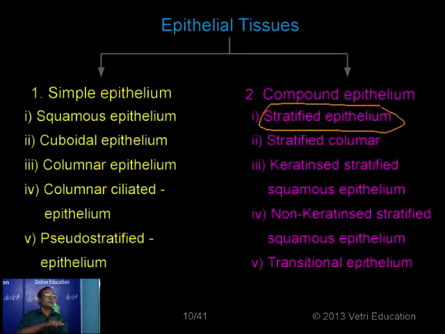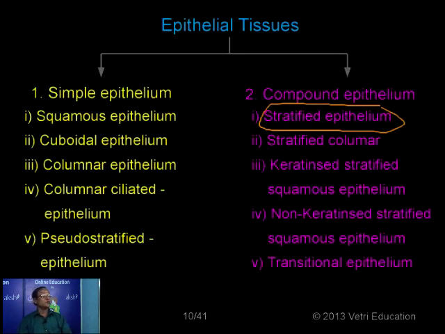Here the squamous epithelial cells are arranged in many layers, but the outermost layer of cells is dead in nature, and they are provided with keratin, a kind of fibrous protein. Even in your palm you can see keratinized epithelium. The palm region, or the outermost skin layer, is formed of dead cells that have lost their nuclei with the deposition of keratin, a fibrous protein. And in some cases, the fourth one, the keratin being absent, it is called non-keratinized stratified squamous epithelium.